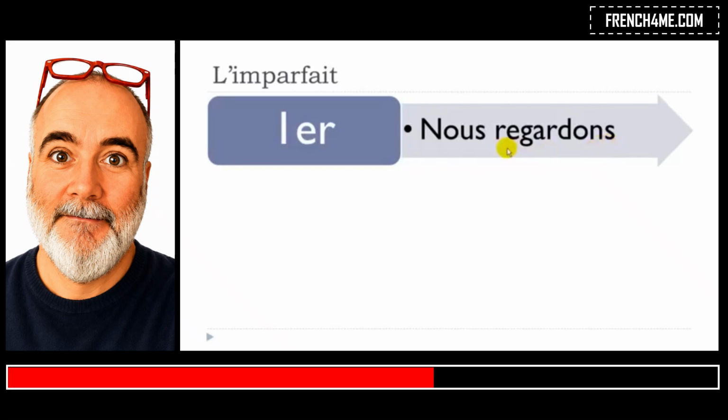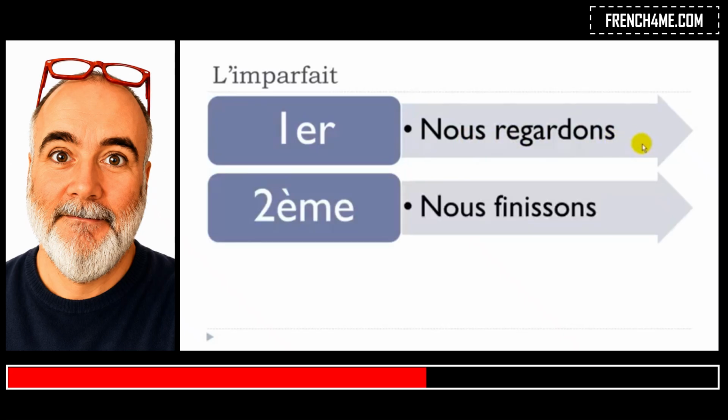So you should know the present form of regarder, and it goes like nous regardons, that's the present form. For the second group, I've been taking finir, to finish, to end. Same thing, you will put this nous form at the present, nous finissons.